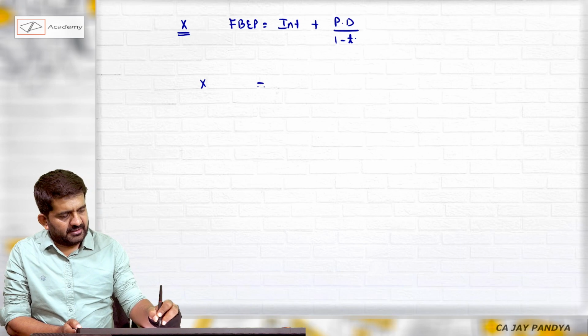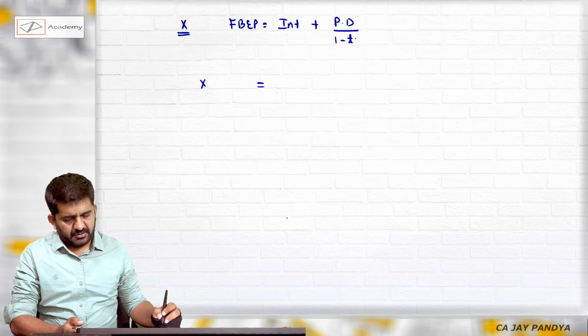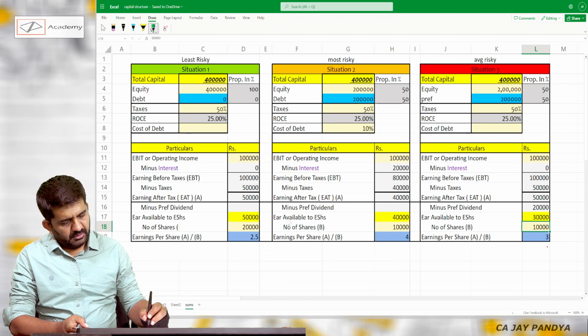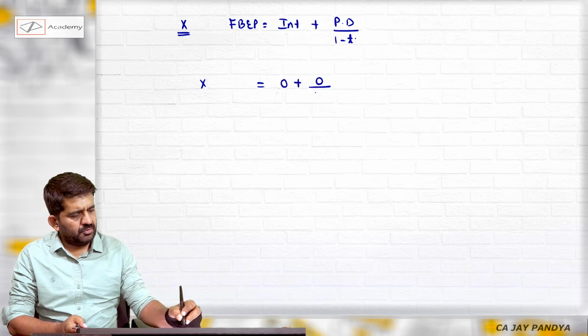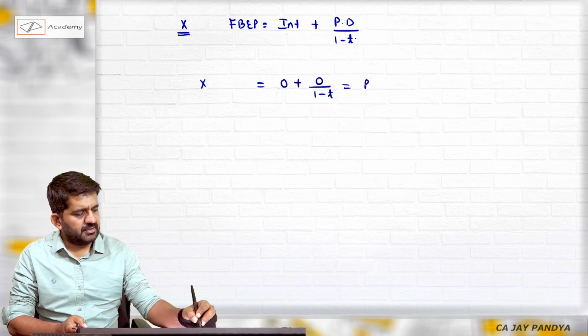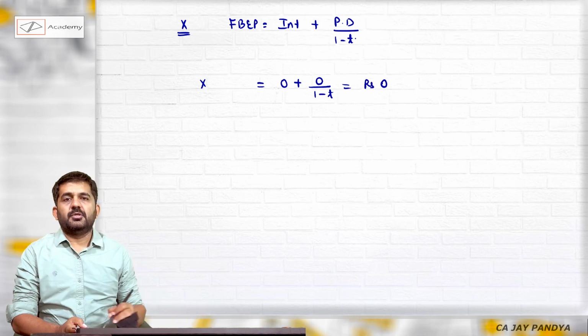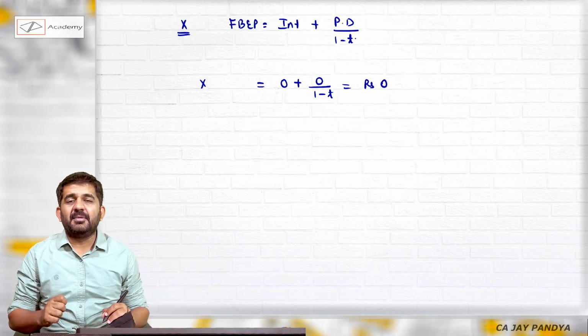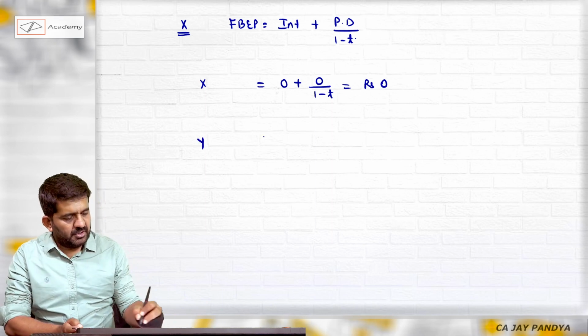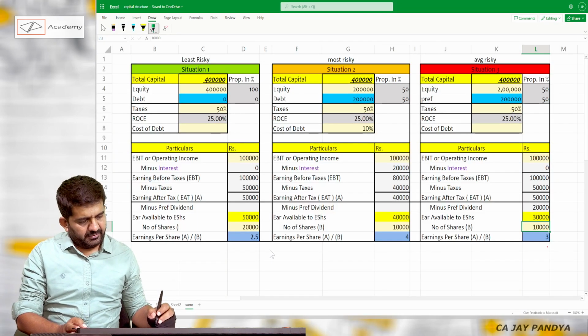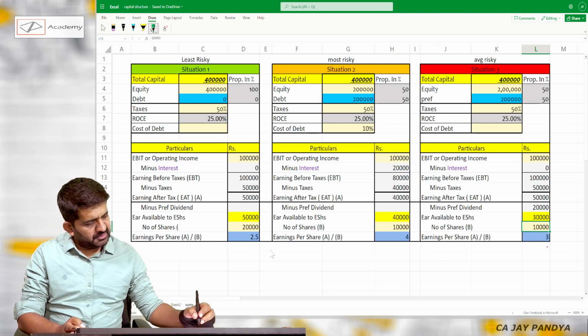In plan X, what is interest? 0. What is preference dividend? 0, upon 1 minus T. Answer will be rupees 0. So if EBIT is 0, then only EPS will be 0. As far as plan Y is concerned, interest is 20,000.